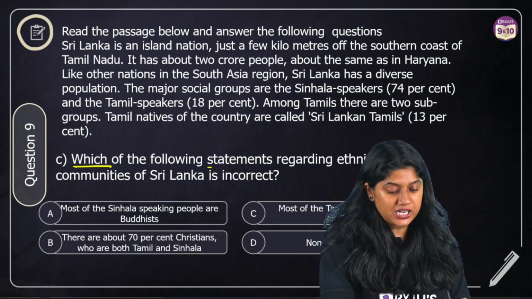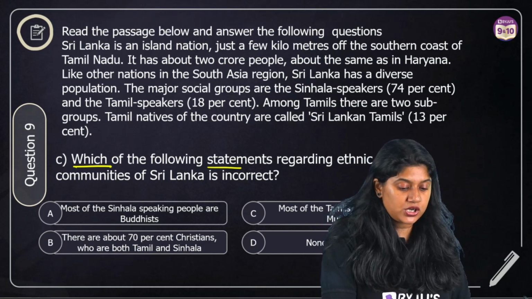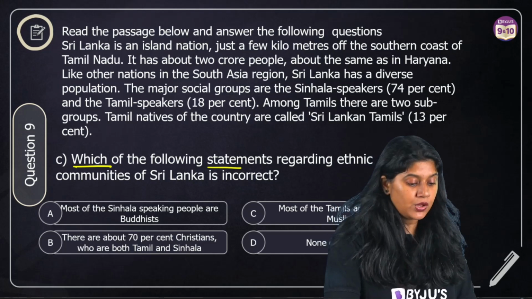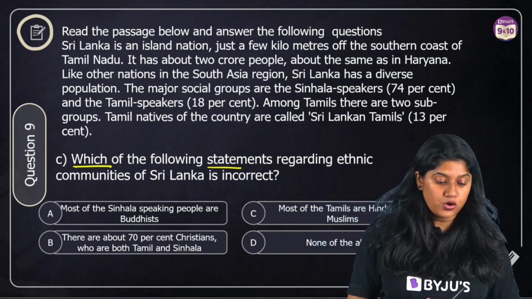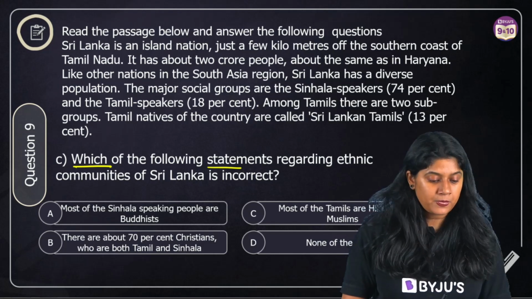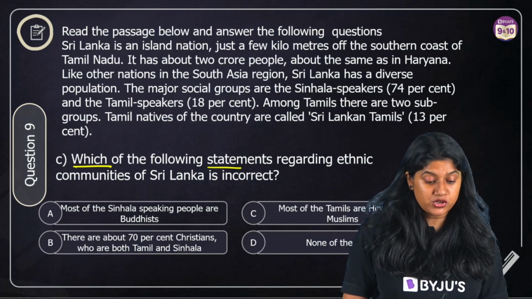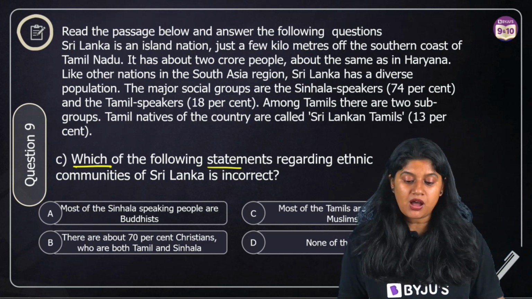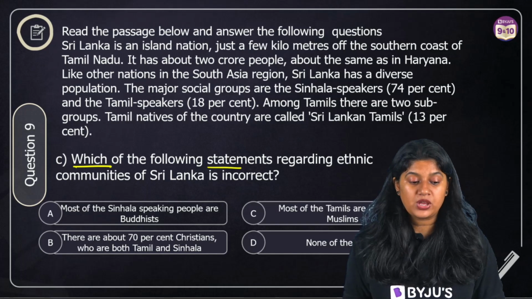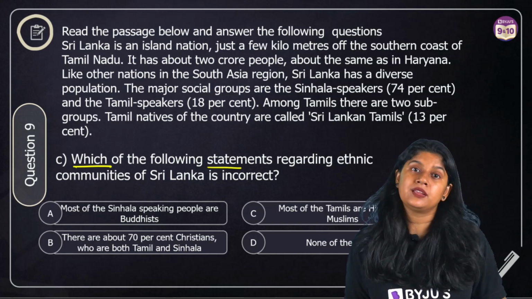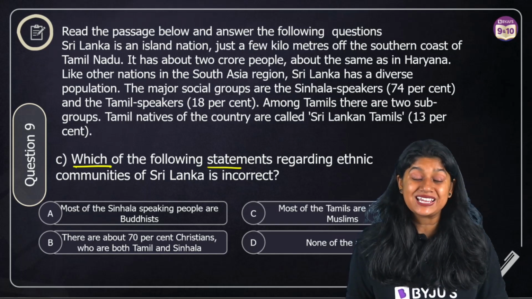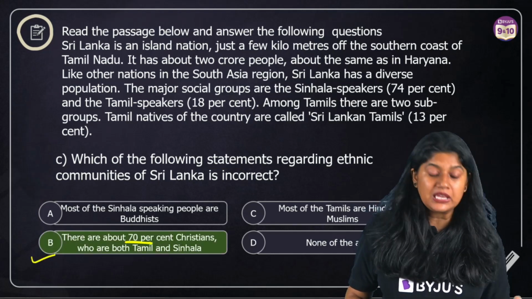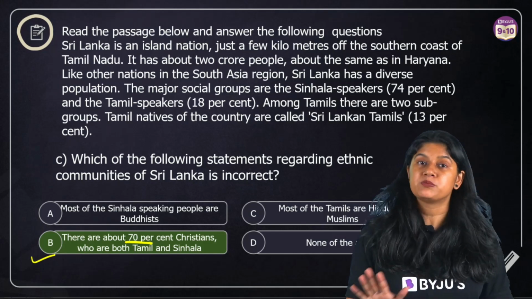Which of the following statements regarding the ethnic communities of Sri Lanka is incorrect? Very interesting question, everyone. The options are: most of the Sinhala speaking people are Buddhist; about 70% are Christian, both Tamil and Sinhala; most of the Tamils are Hindus and Muslim; or none of the above. So of course the incorrect statement over here is that the majority of them are Christians. This is a very important point that we have.